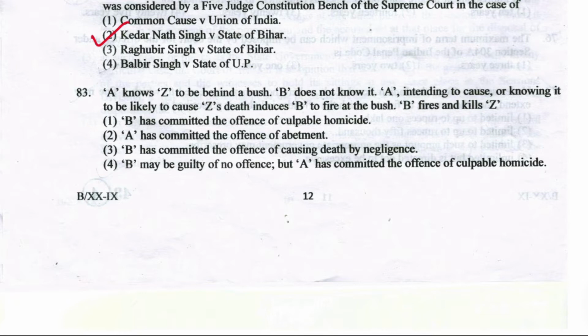B has committed the offence of causing death by negligence. B may be guilty of no offence, but A has committed the offence of culpable homicide. Right answer is option number 4. B is guilty of no offence, but A has committed the offence of culpable homicide. This is mentioned under section 299 of IPC, and this is exactly illustration B of that section.